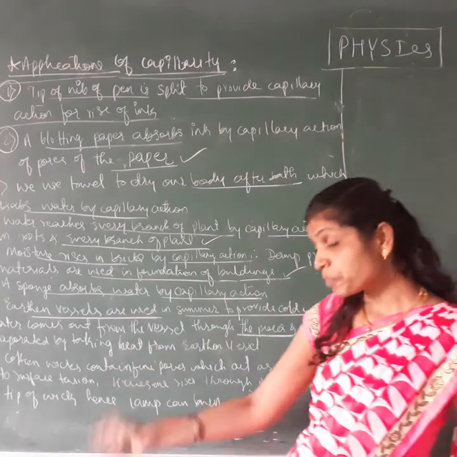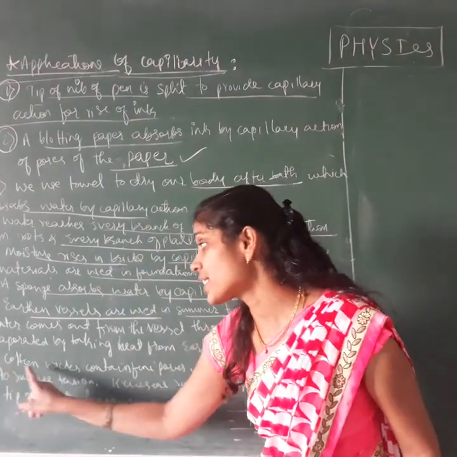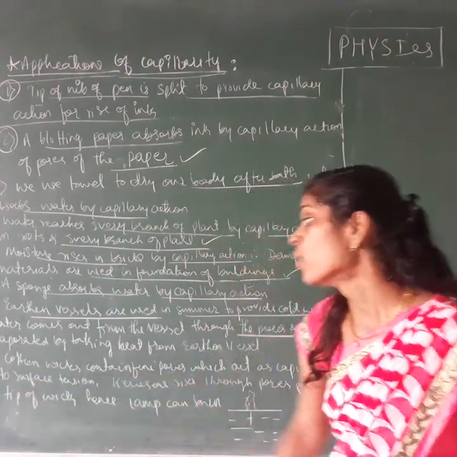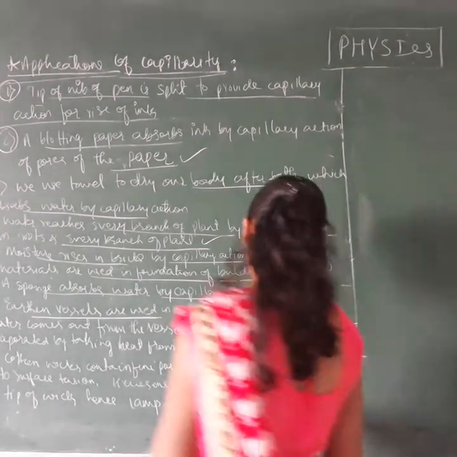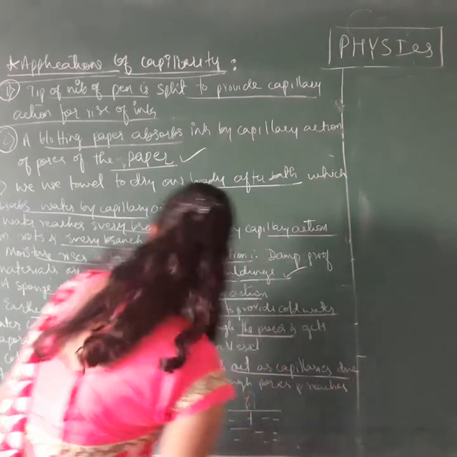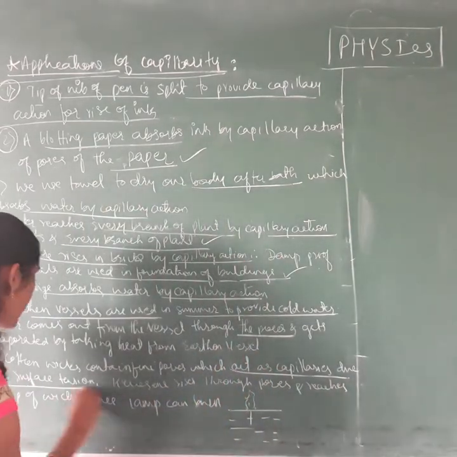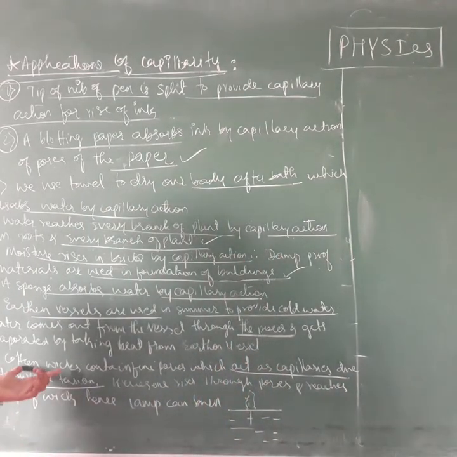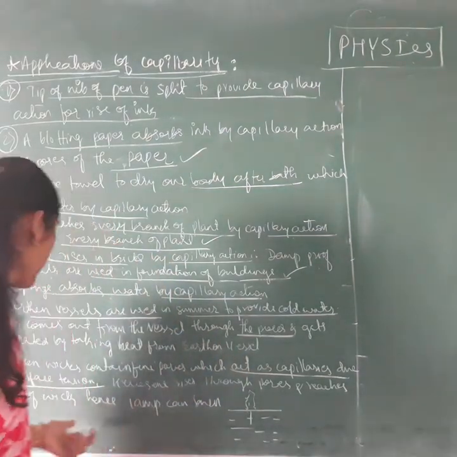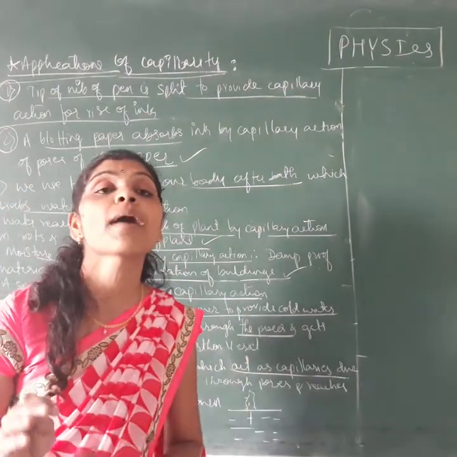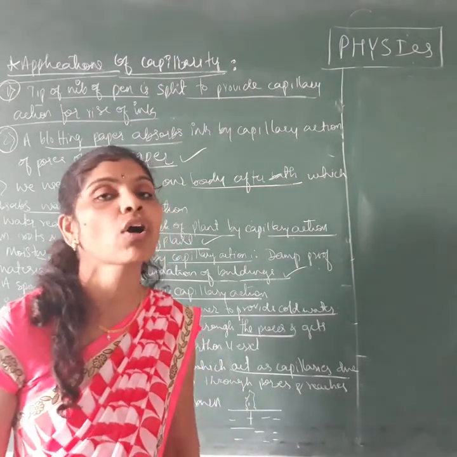In the next example, cotton wicks contain pores which act as capillaries, and that is due to surface tension. The cotton wick contains pores, so it acts as a capillary. That is due to the phenomenon of surface tension that we already know.